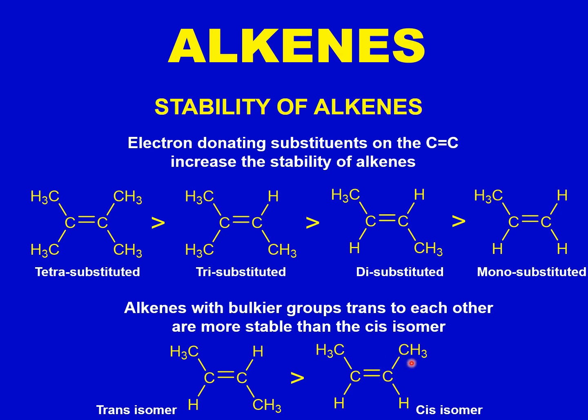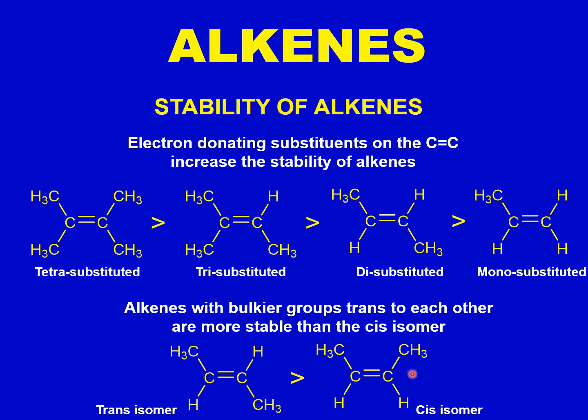Because of the steric repulsion between these methyl groups, which are on the same side of the carbon-carbon double bond, the cis isomer will be less stable as compared to the trans isomer. On the other hand, we can say that the trans isomer is more stable than the cis isomer.